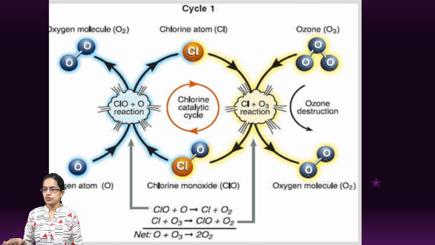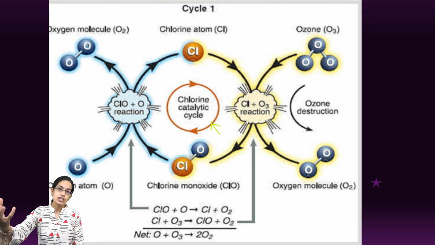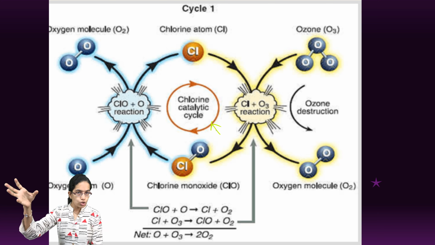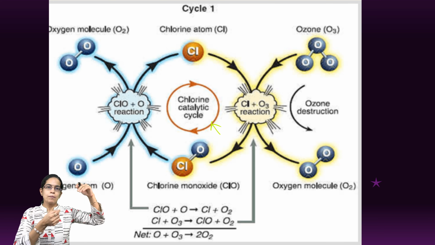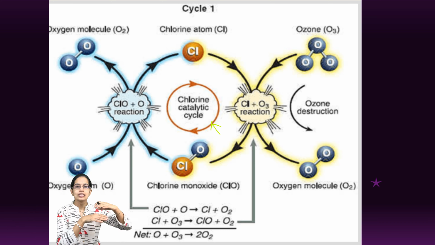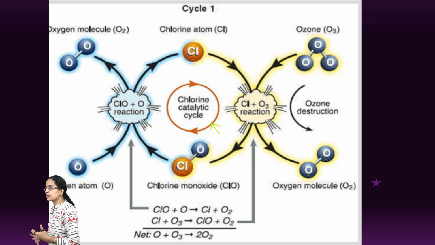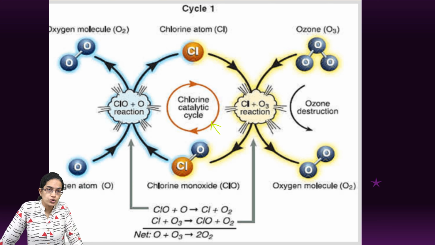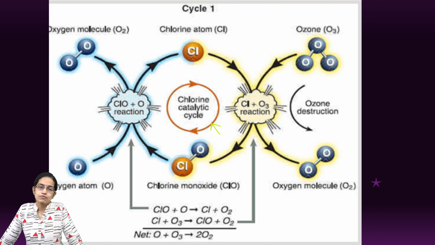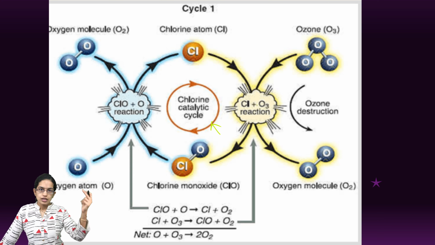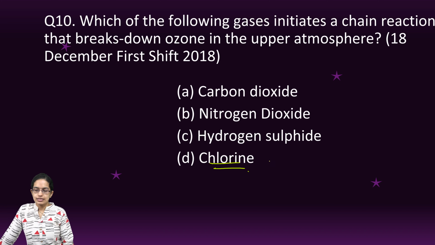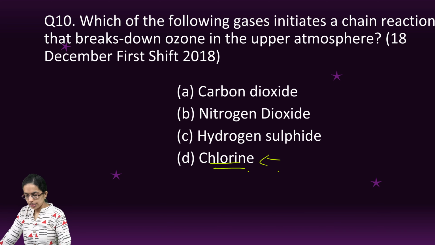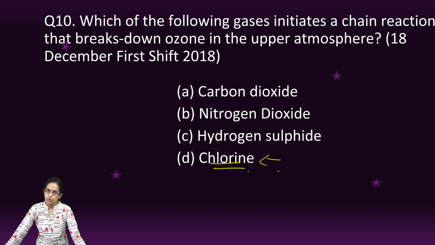Now, this oxygen free radical, rather than combining with another oxygen free radical, combines with chlorine and forms chlorine monoxide, and as a result the ozone breaks up and dissociates, and the dissociation does not lead to further creation of ozone, and therefore you have the issue of CFCs, the chlorofluorocarbons, that were seen as a significant factor affecting the ozone hole at Antarctica. So here you have chlorine as the right option because it forms chlorine monoxide, which is detrimental to the ozone.